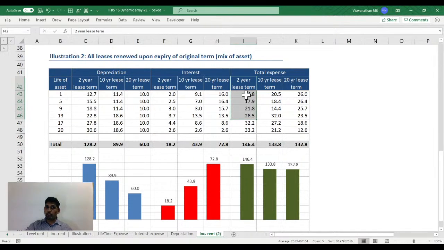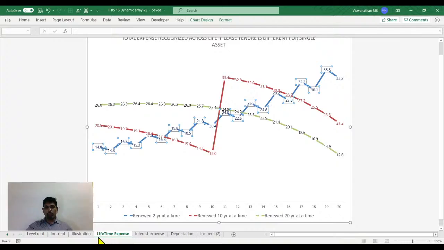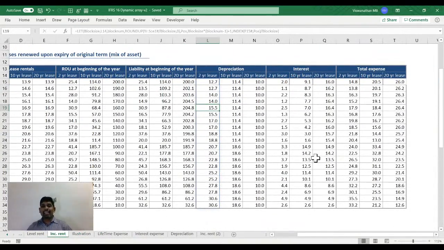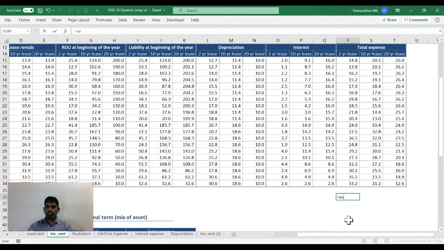But having said that, while you don't see it in the total expense side, you will still see that in the depreciation. See, at the end of the day, one thing I explain is if you have an asset that's spread across the full 20 years, if you measure the total expense, that total expense will be the same irrespective of what practice you follow.